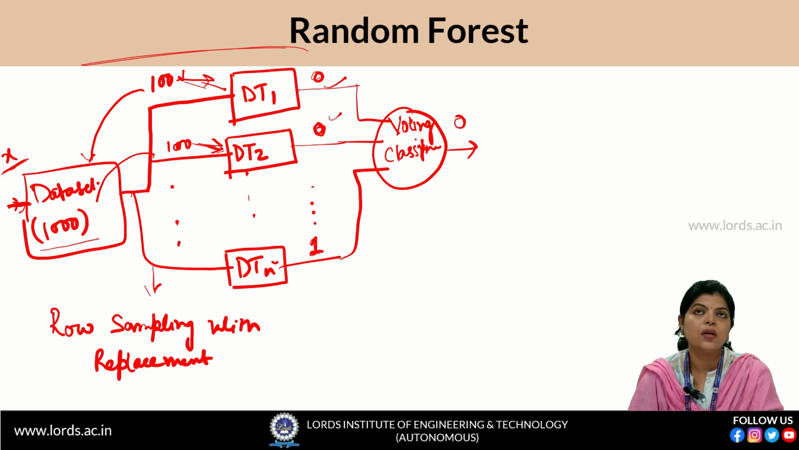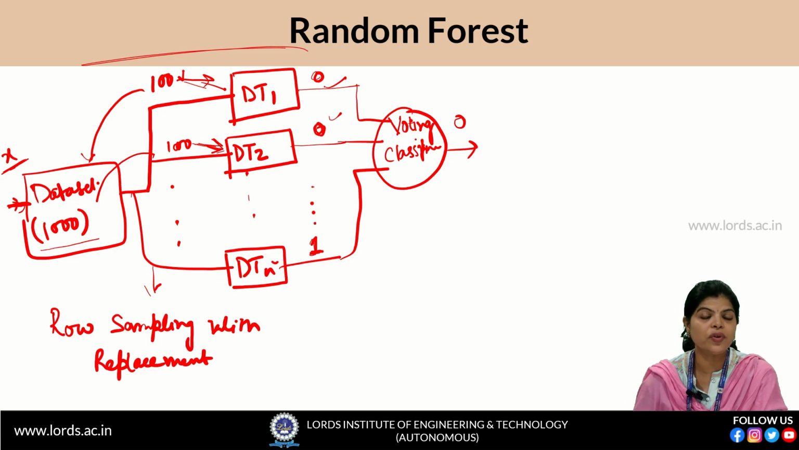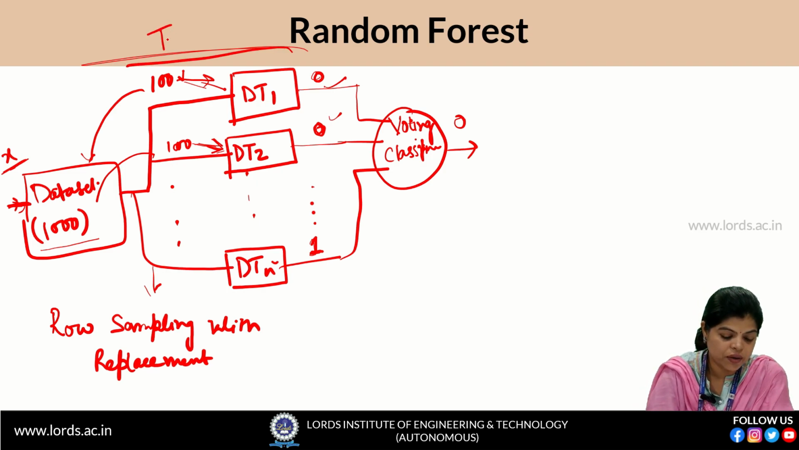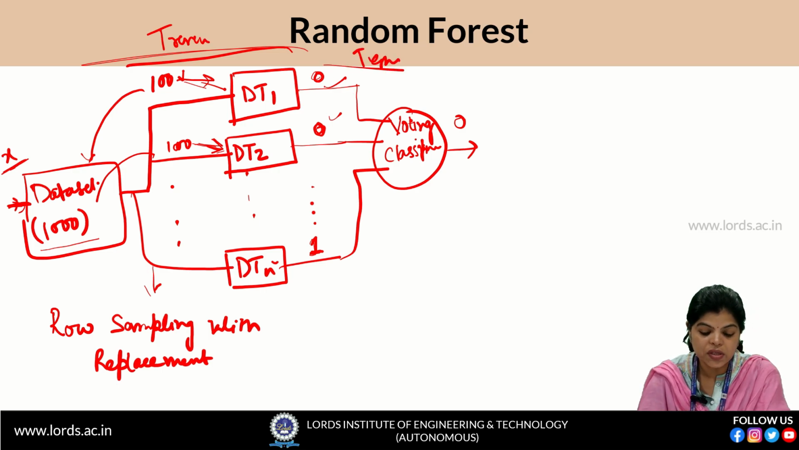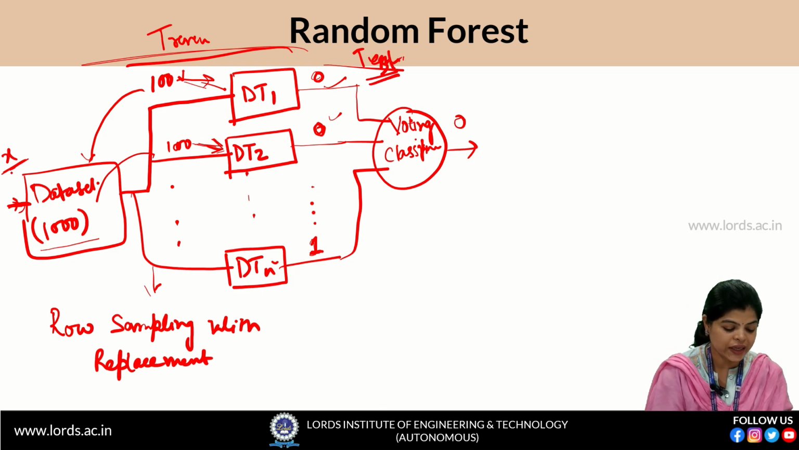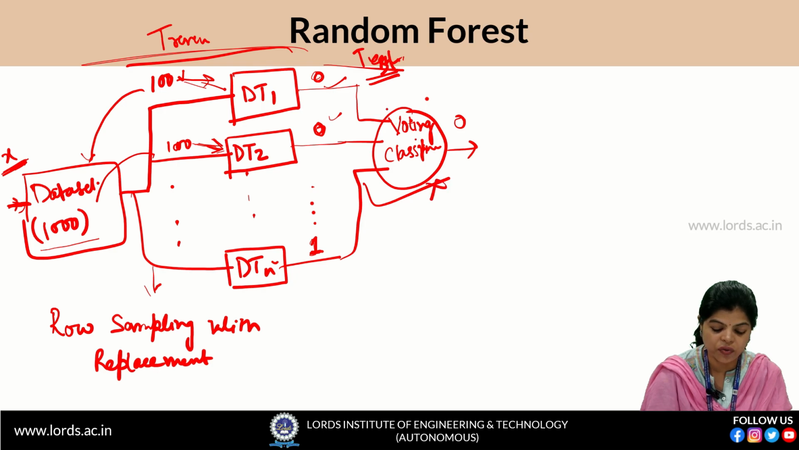Now what happens if it is a case of regression? This was the classification case, this was the training part and this was the testing part. Now, in the case of regression, the incoming data will come, and we won't use the voting classifier. Instead of the voting classifier, we will use the mean.